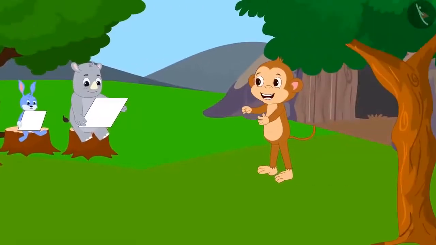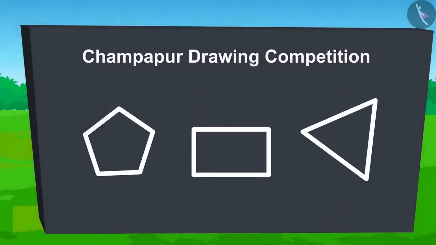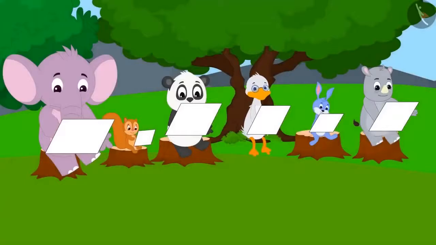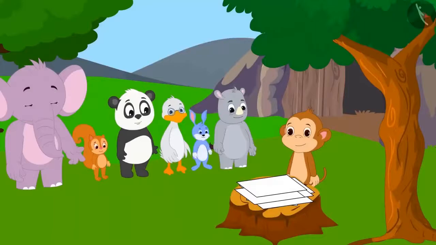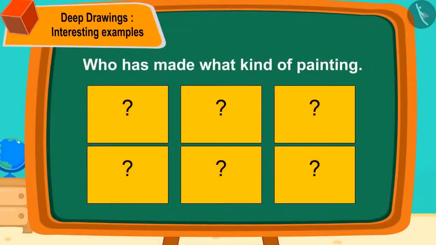Babban, the director of the competition, said that they can draw any shape. The person who creates the most beautiful picture will win a prize. Everyone started drawing their own pictures. Time ran out and everyone gave their pictures to Babban. Let's see who has made what kind of picture.